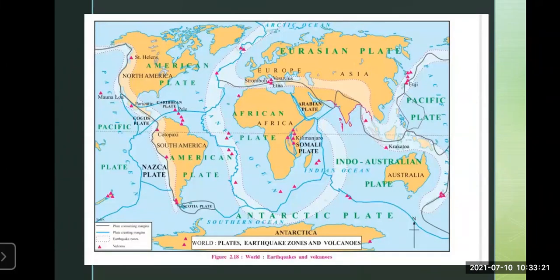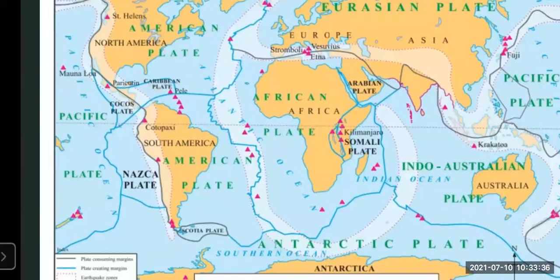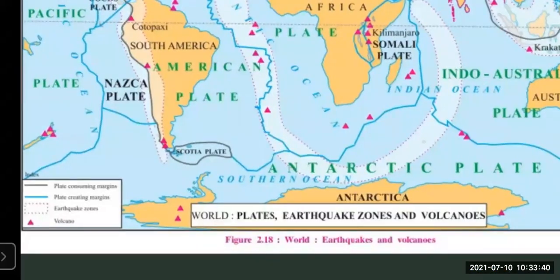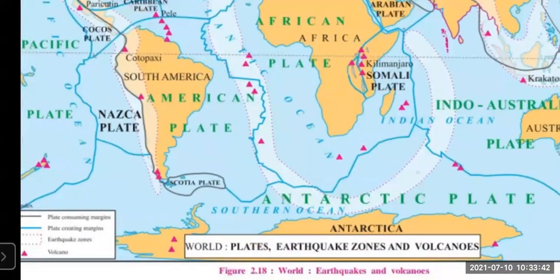So here you can see these boundaries, the plates, earthquakes, and the volcanoes. In this particular slide, you can see the Eurasian plate and many other plates. The earthquake zones and the volcano zones are given here.